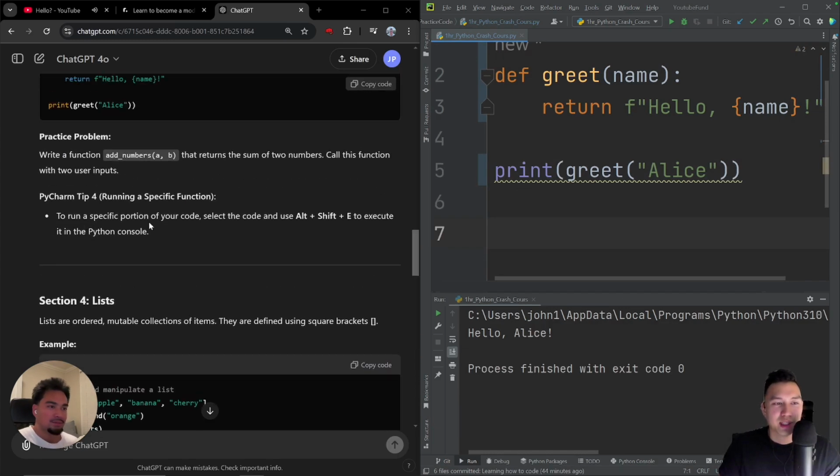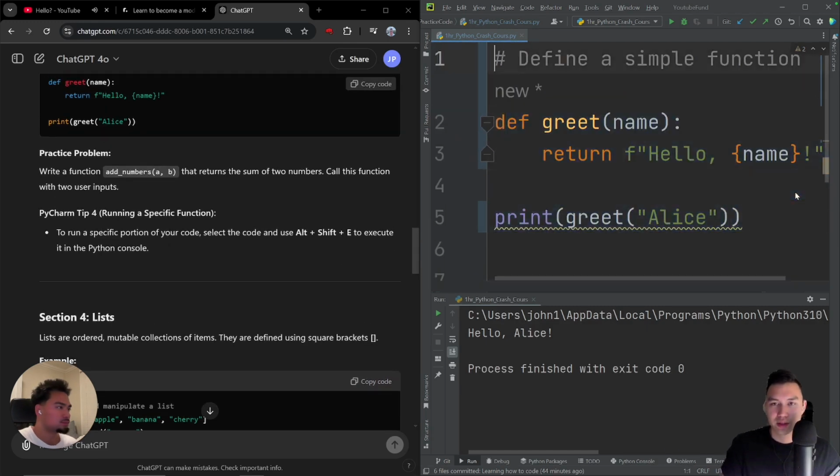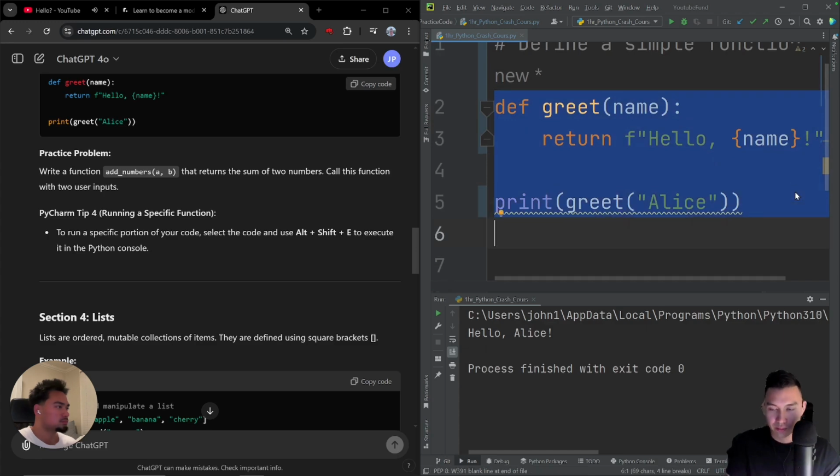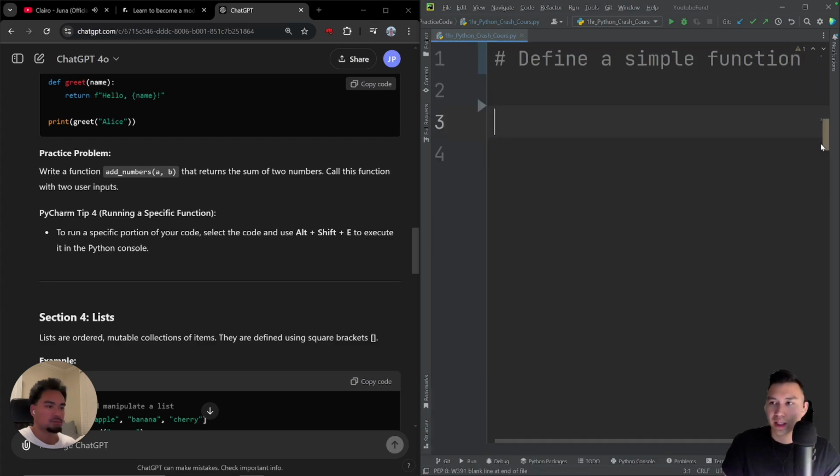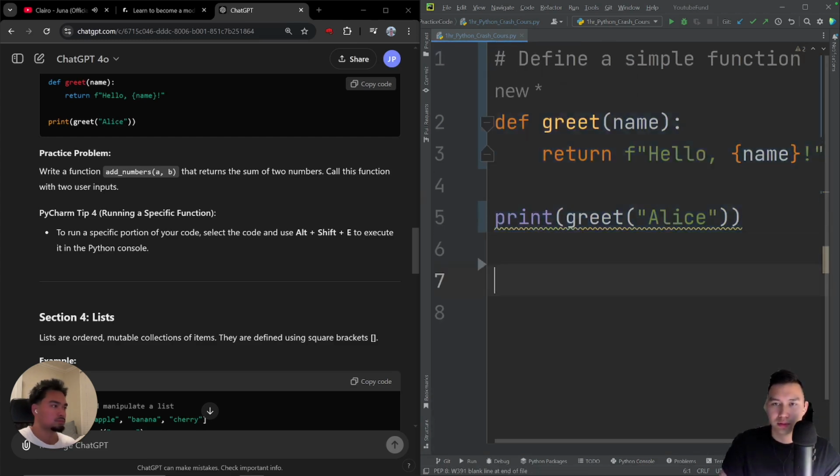So in PyCharm, to run a specific portion of your code, Alt-Shift-E to execute it. And oh, okay, so I can just do that. So I select this, and then Alt-Shift-E. Nice. Cool. Oh, what the heck? Where did that go?